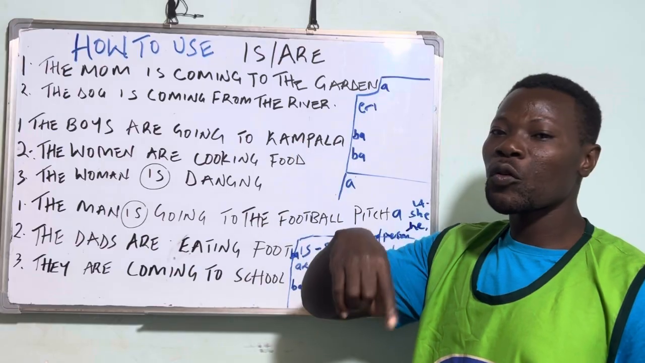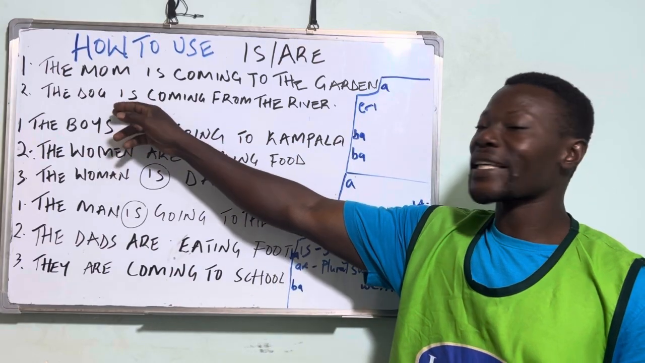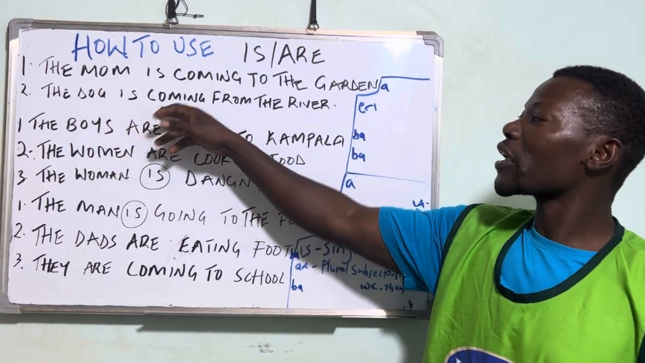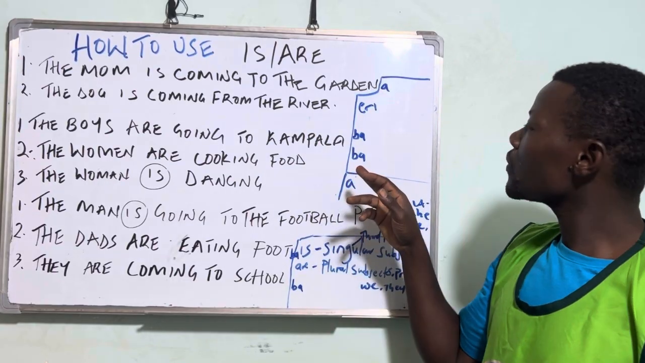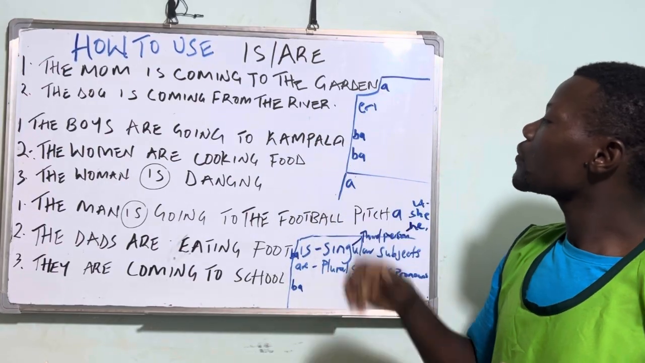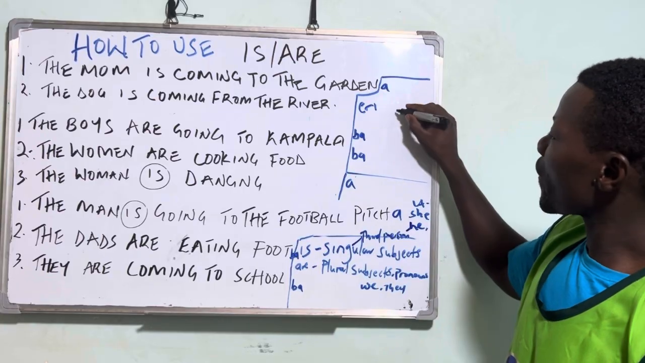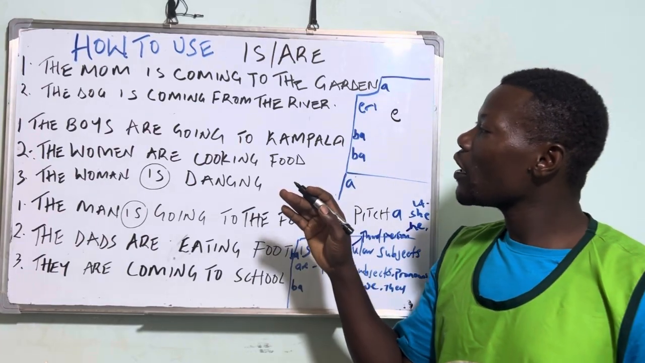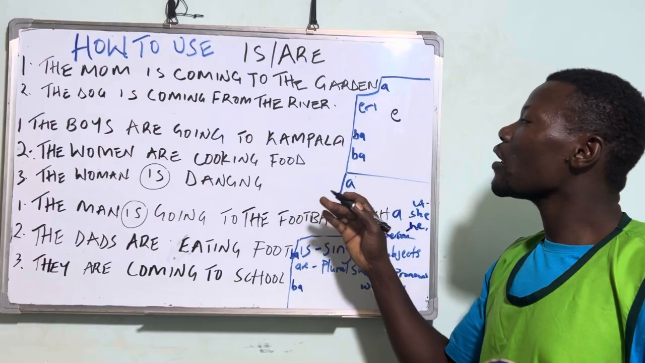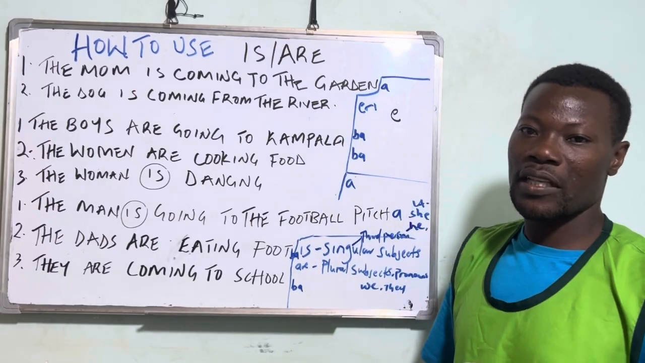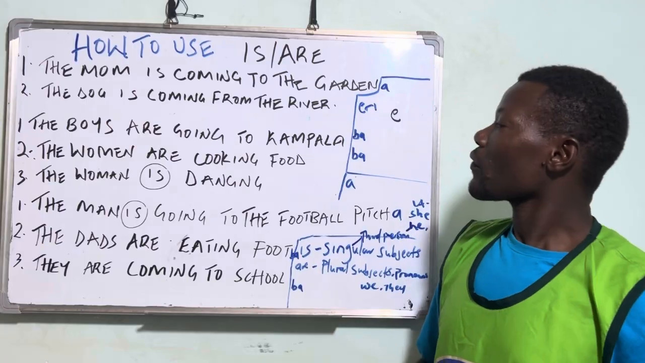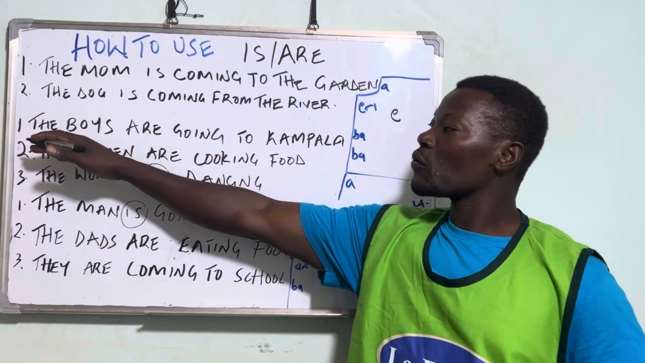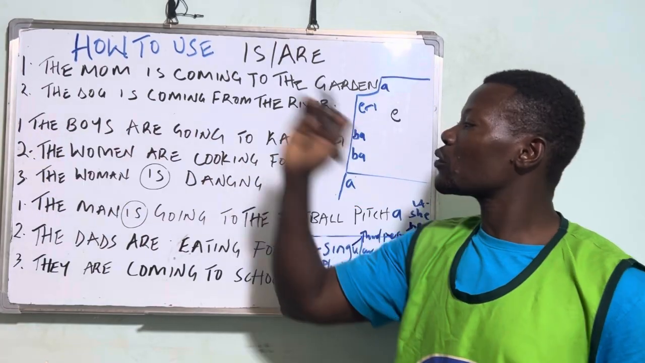Then we go to the second one. The dog is coming from the river. Just one dog, that's what we use is for. The dog is coming from the river. Embwa eja okuva kumugga.